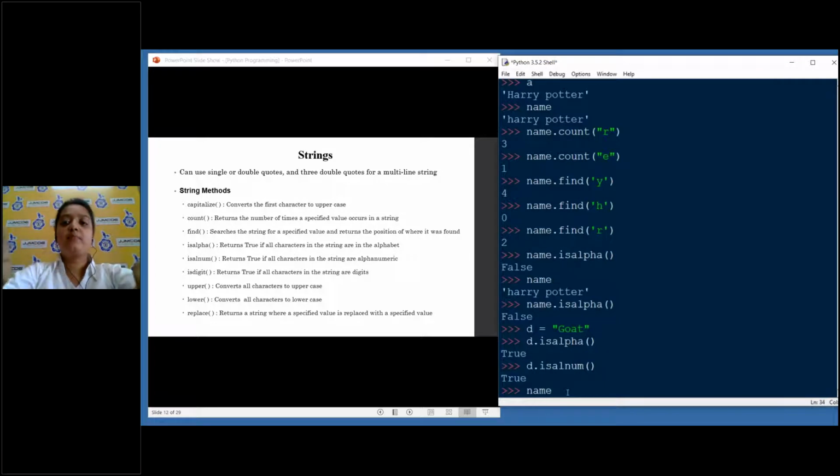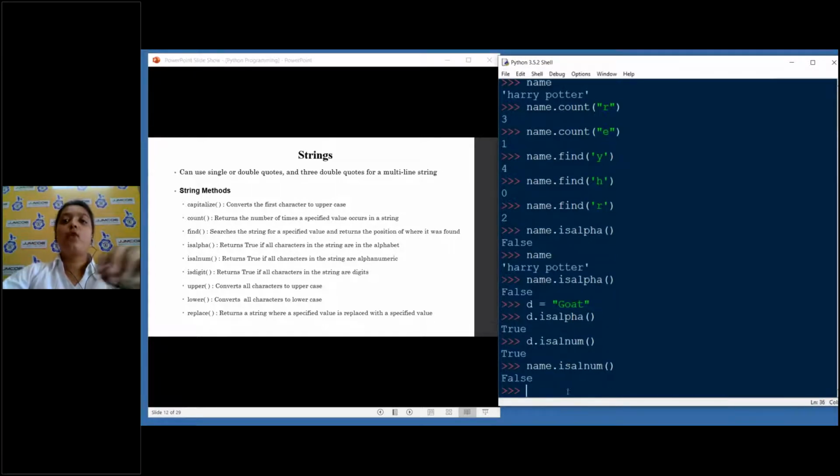So now num.isalnum. It has the alphabet, but you see this space is creating all kinds of problems, because this space is not part of the English alphabet. It's not part of the Arabic number system as well. So that is why it is giving me false here.